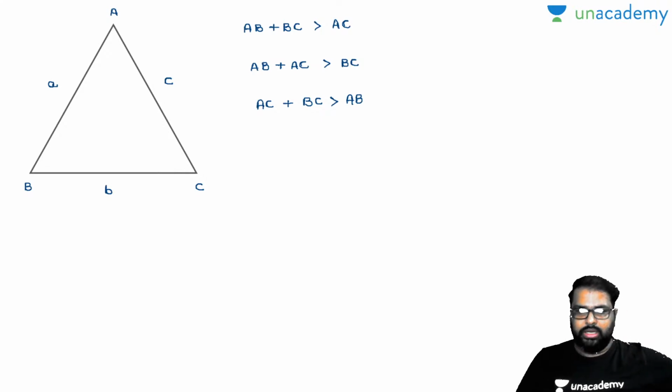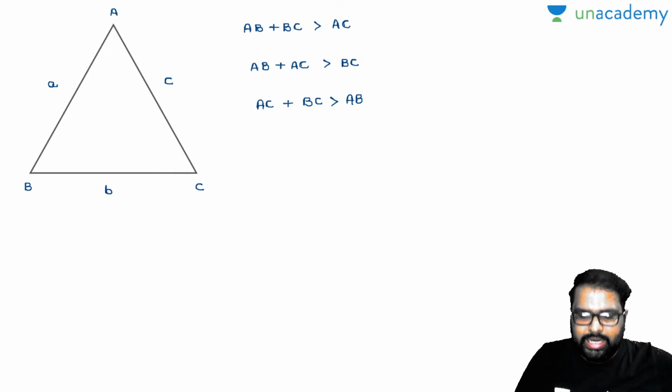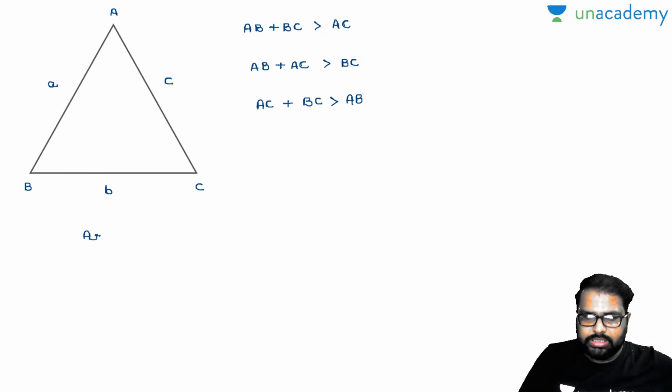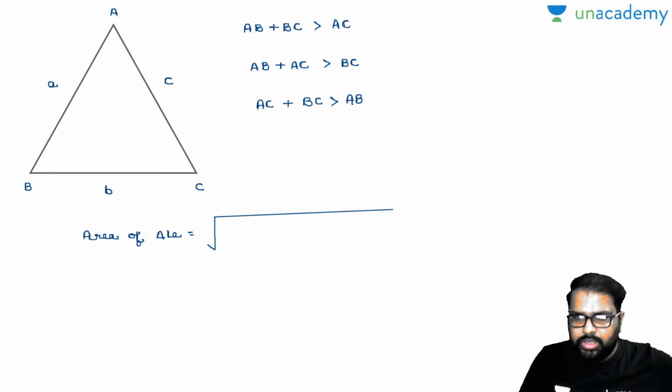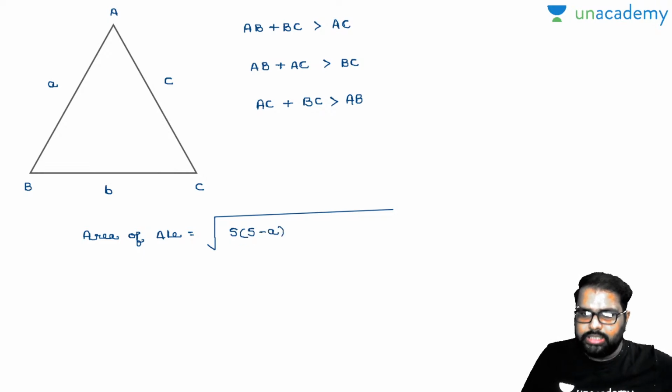And one more thing, see here, when you know the side lengths, what will be the area of the triangle? Can anybody say in the comment section box? By Heron's formula, can anybody frame the triangle area? Yes, you can frame the area of the triangle, which is nothing but equal to, can anybody say, root of S into S minus a into S minus b into S minus c.